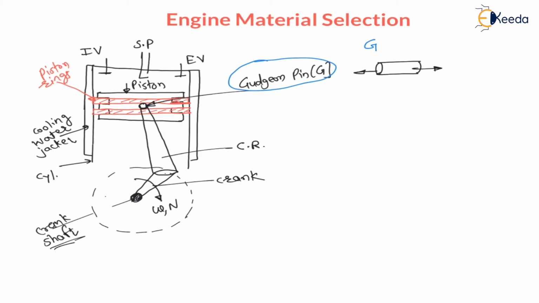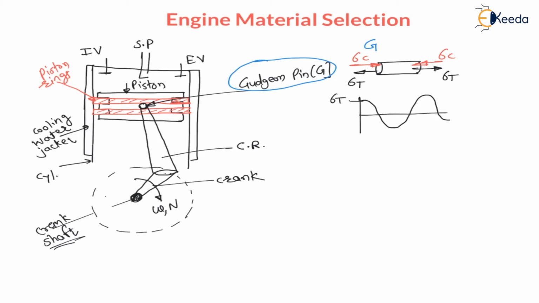Sometimes it is subjected to tensile stress sigma T, and for some time to compressive stress sigma C, one after another, that is alternate. If I draw loading, then sometimes tension, then compression, then tension, compression.